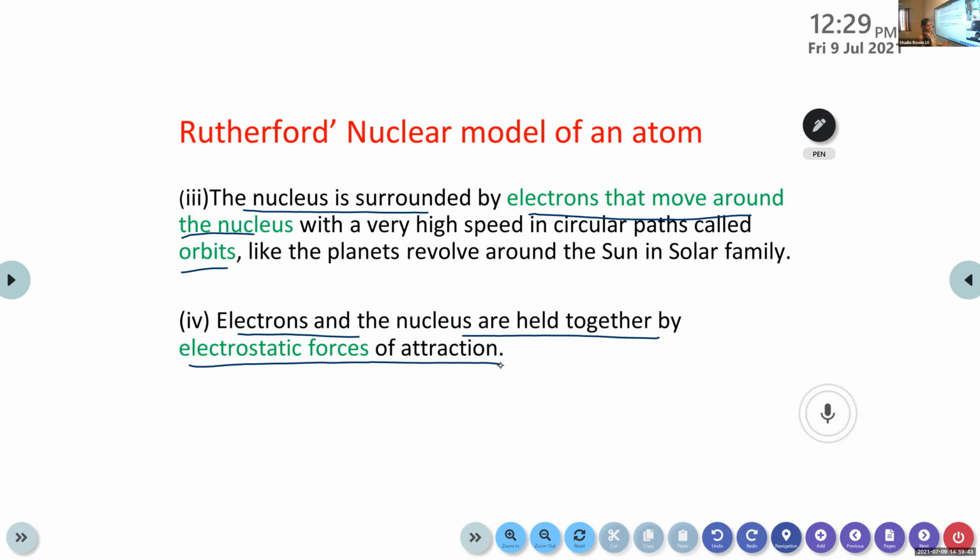Okay? Yes. The third point you can write till here, orbits. That's enough.